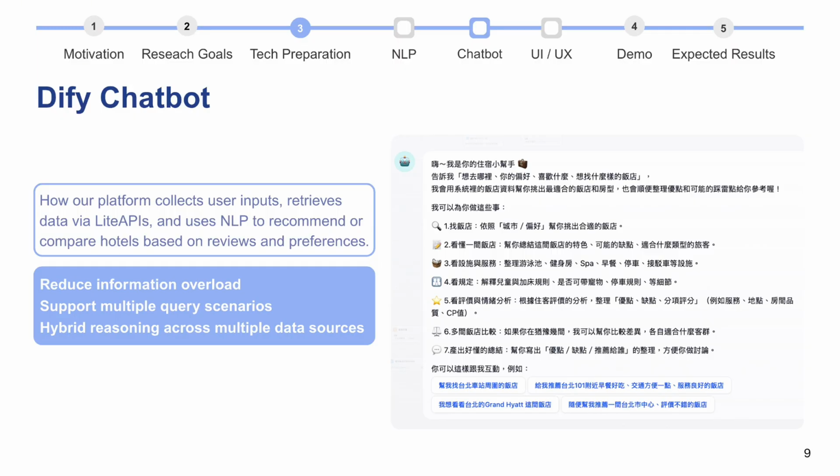In short, this bot helps users 1. Reduce information overload, 2. Support different ways of searching, 3. And use hybrid reasoning across multiple data sources, not just overload and guessing.